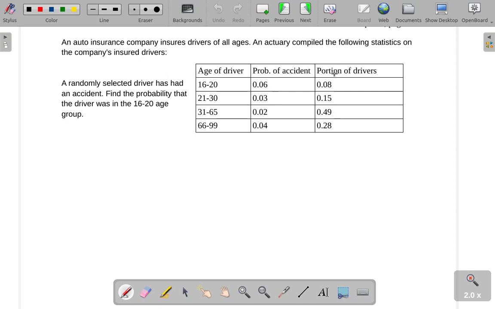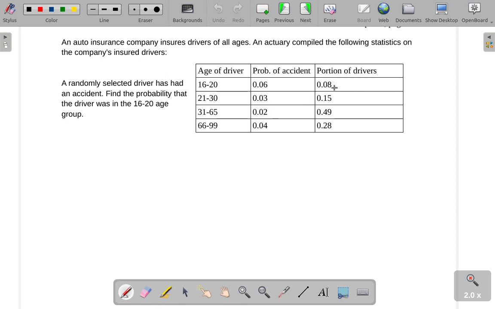A randomly selected driver has an accident. Find the probability that the driver was in the 16 to 20 age group. Just looking at this without doing any math, you can notice the 16 to 20 age group definitely has a higher probability of accidents. They're actually twice as likely to have an accident as somebody in their 20s, and 3 times as likely as somebody between 30 and 65.